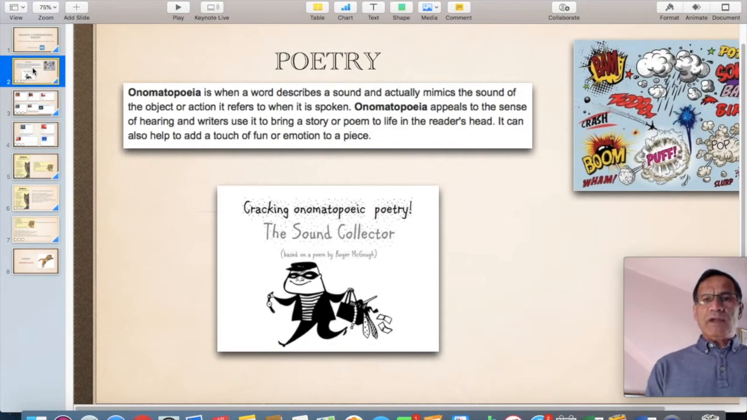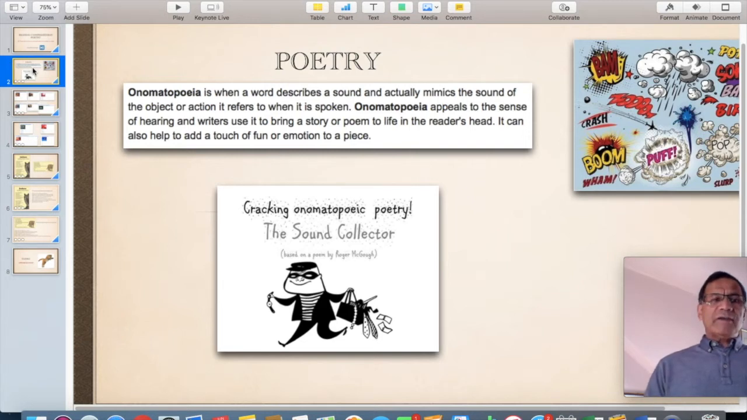Yesterday we discussed onomatopoeia in the sound collector. So remember what onomatopoeia is? Well, you can see examples of onomatopoeia on the right hand side. It is a word that describes a sound, and actually it mimics the sound or copies the sound of the object or action, such as bam, crash, boom, zoom, puff, and so on.